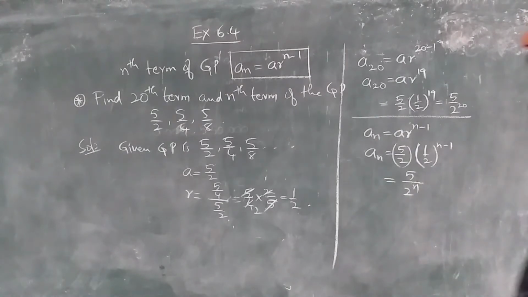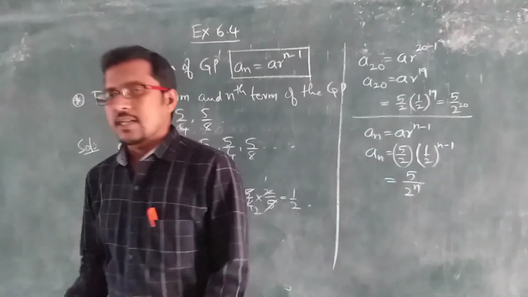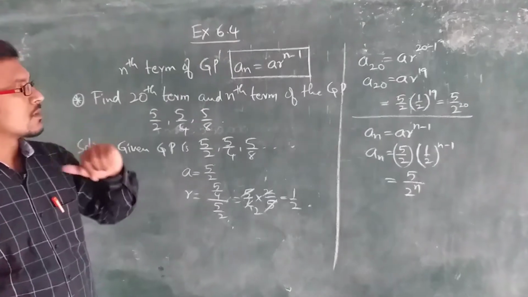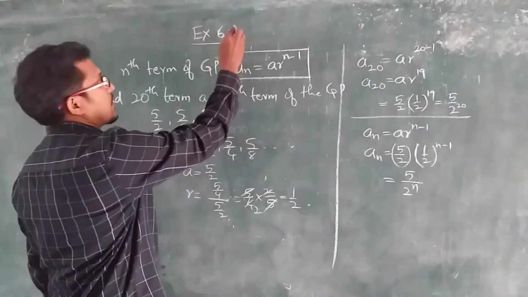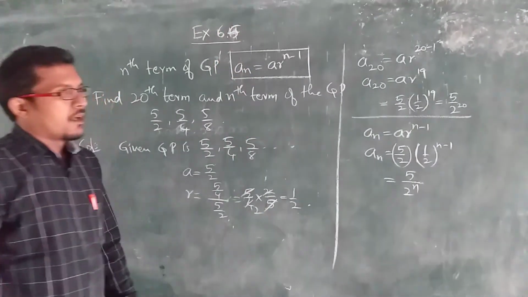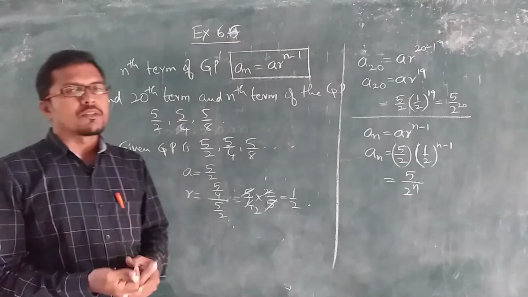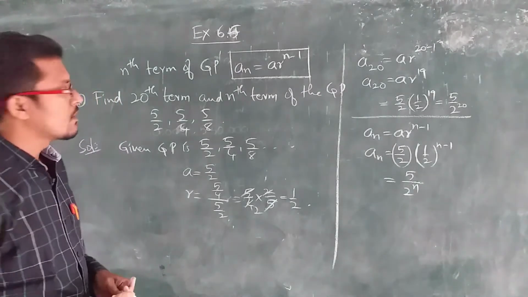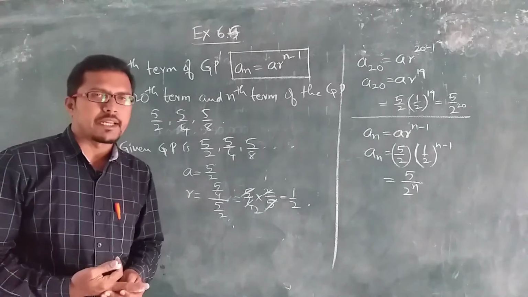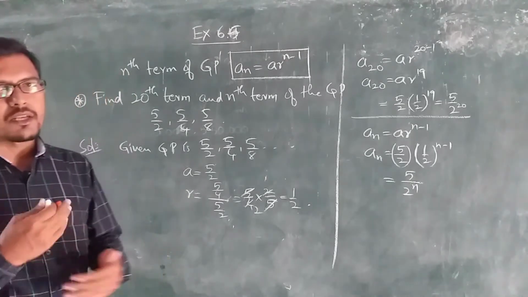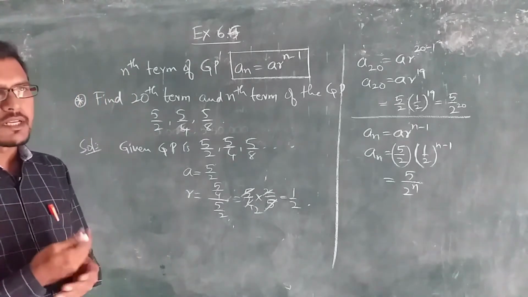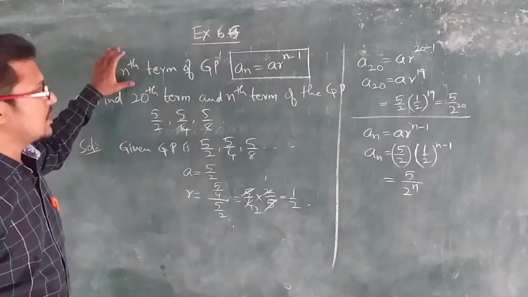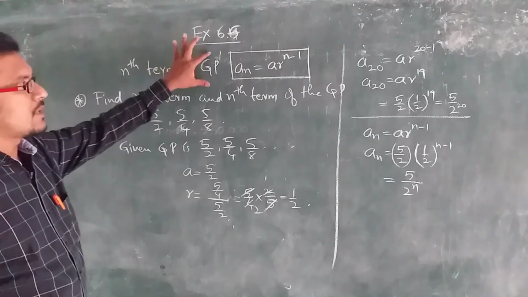Okay, children, we are going to see the next exercise, that is 6.5. Before entering into exercise 6.5, let us know what is the nth term of a geometric progression. Already we came across the nth term of arithmetic progression. Here we are going to see the nth term of geometric progression.